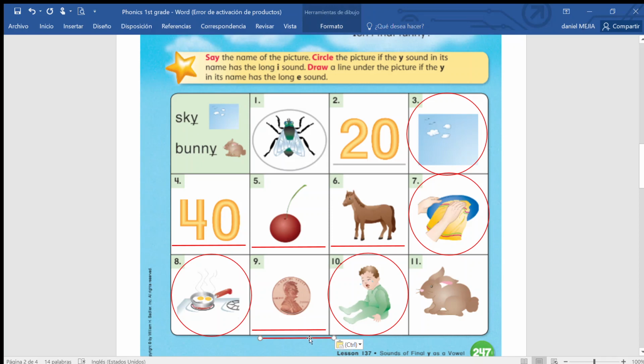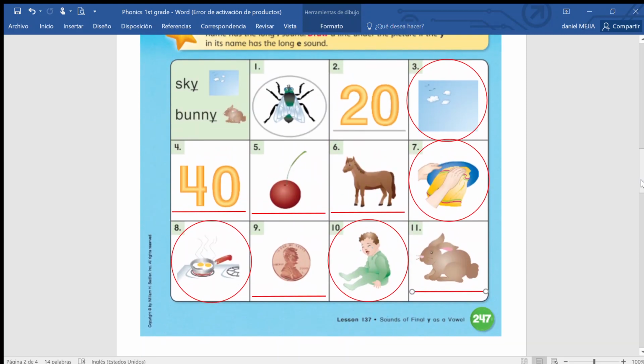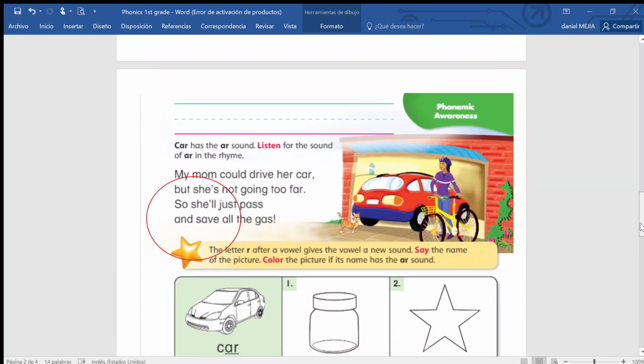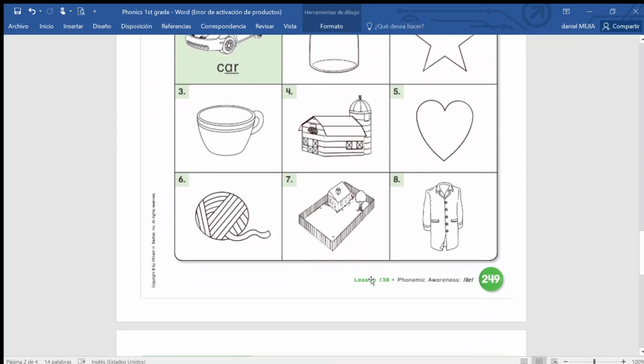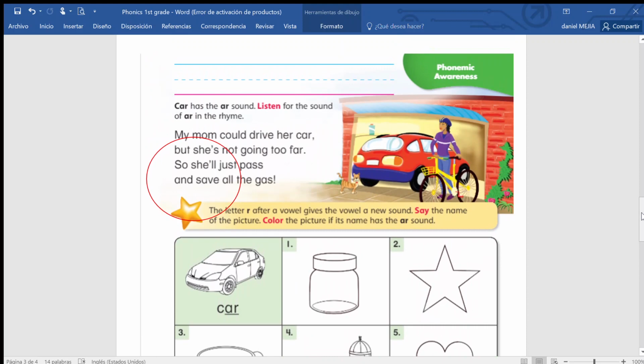Good. So this page, we did it together. Page 248, you're going to work it alone. Okay, so next page, you work it alone. But we're moving on to the other topic. We're going to see another one. Page 249, please. Okay, 249. We're going to do it together.